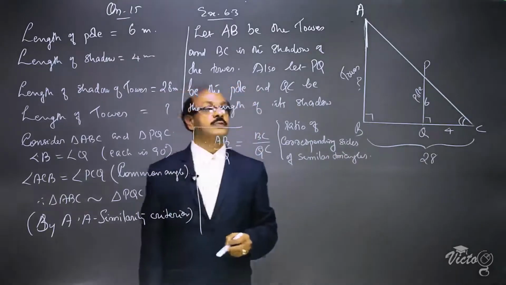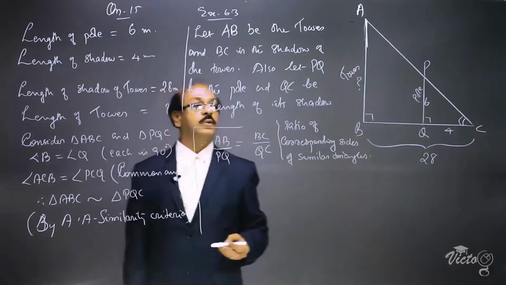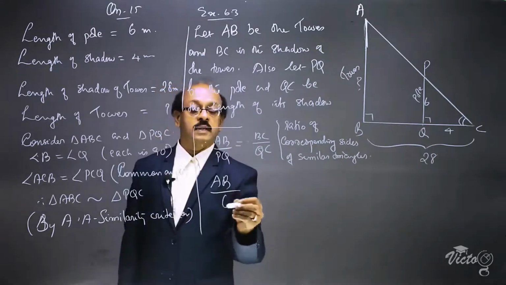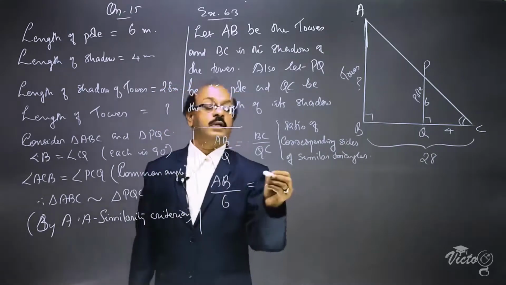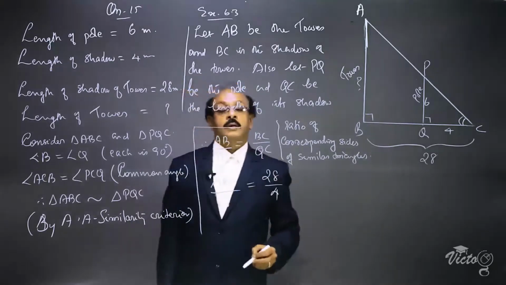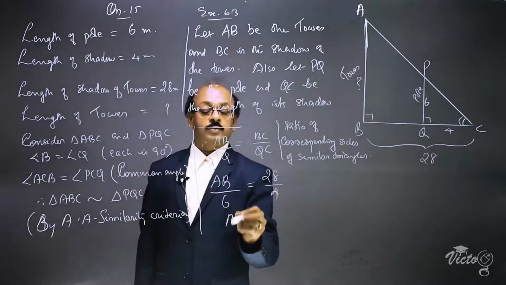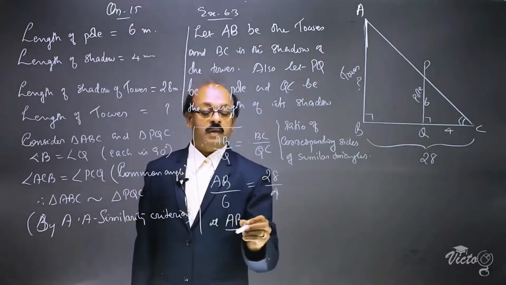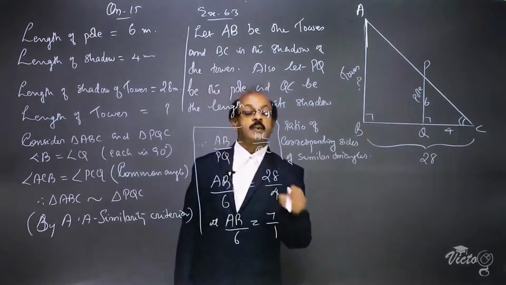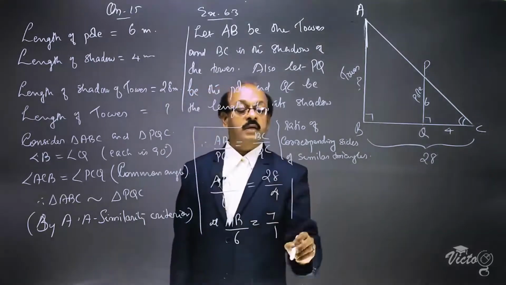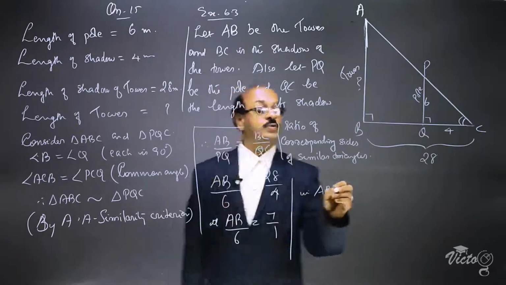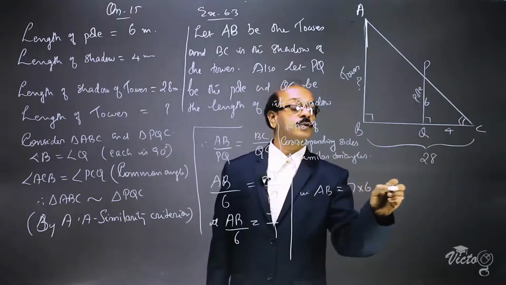Now giving the values, AB is not known, we have to find out the length of AB. So, AB by PQ is 6, which is equal to BC 28 by 4. AB by 6 is equal to 28 by 4, which is equal to 7 by 1. Now cross multiply, we get AB is equal to 7 into 6, which is equal to 42.